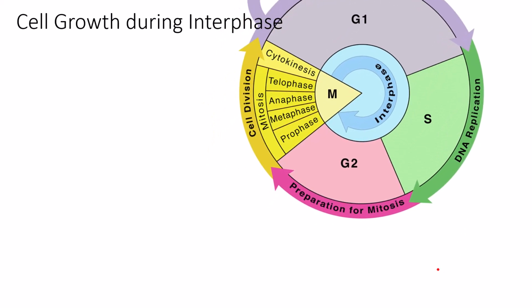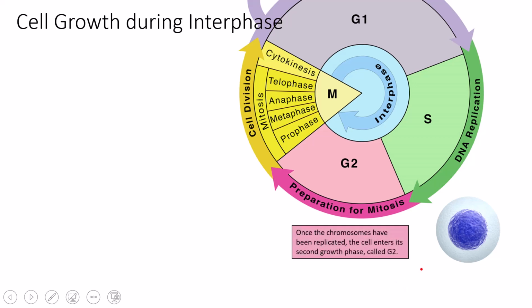If we focus now on the G2 phase, additional growth is going to happen. Notice the cell starts G2 much bigger than it started G1. That's because a lot of the cell growth happened during G1, and so by the time the cell grows during G1, it duplicates its DNA and enters G2. It is a much larger cell. It still will, however, grow a little bit more.